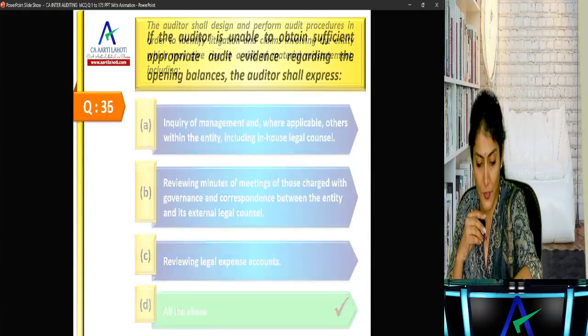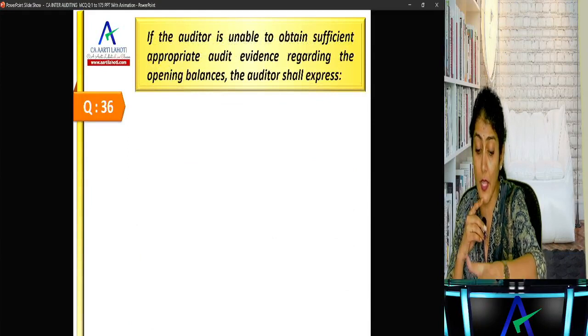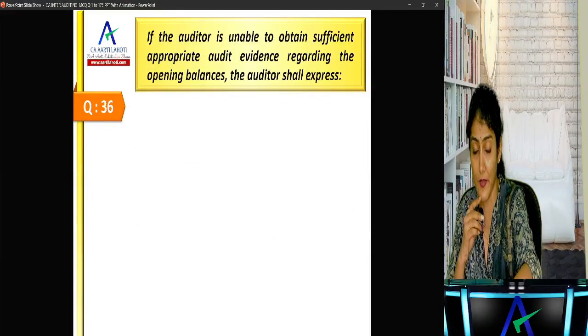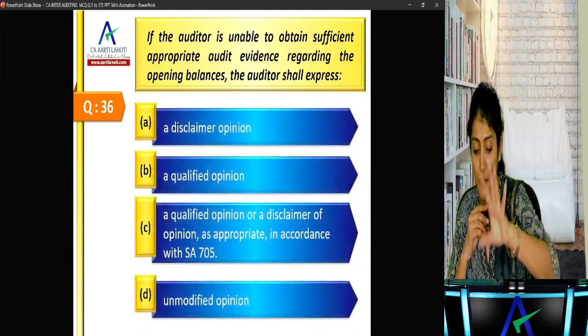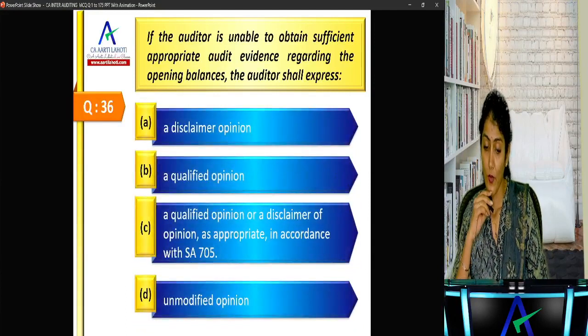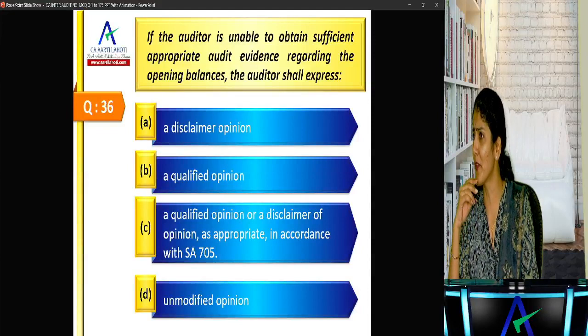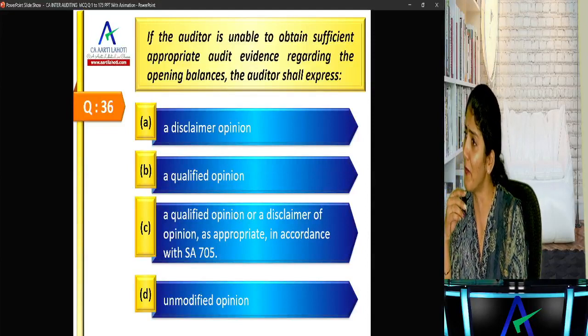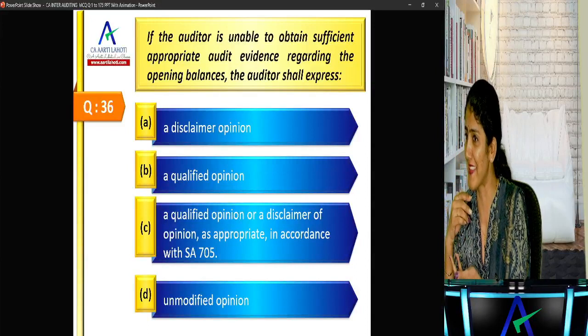Okay. Next one. What is the next one? If the auditor is unable to obtain sufficient appropriate evidence regarding opening balances, SA 510, the auditor shall express... Give one option out of these four, no? Why did you give E? You gave E, modified opinion. Tell me out of A, B, C, D, no?